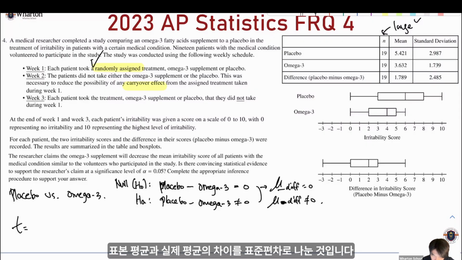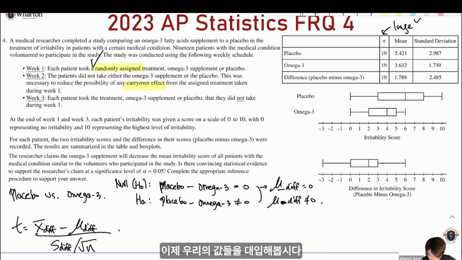T is equal to, so we first have to calculate the difference between the sample mean and the actual mean. So I'll take the sample mean difference minus the actual mean difference, and this is divided by the standard deviation of the sample divided by the square root of n, right?